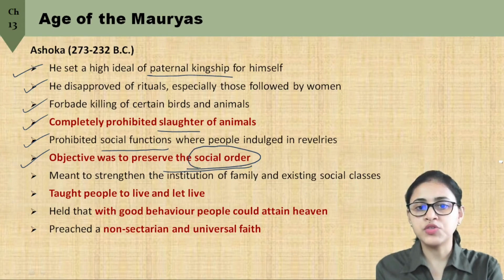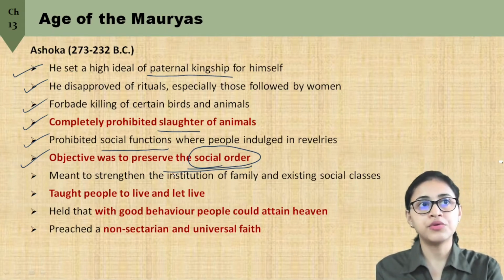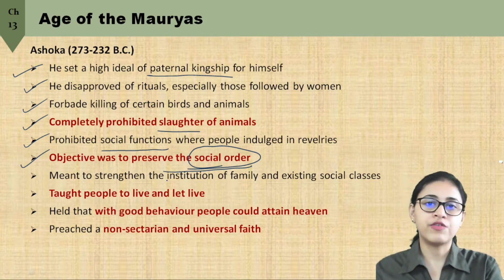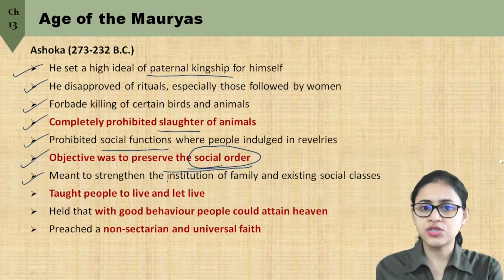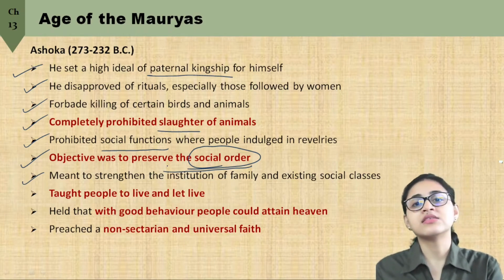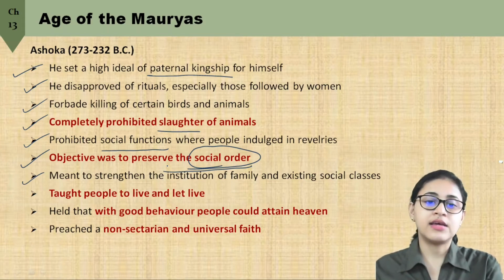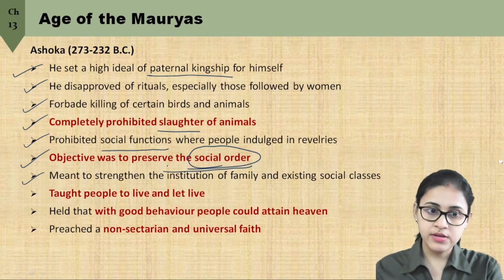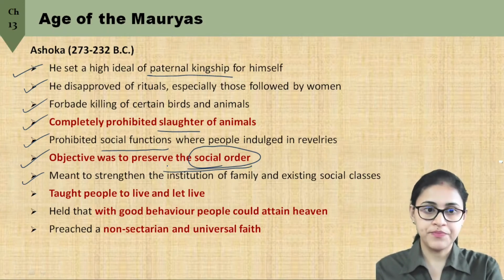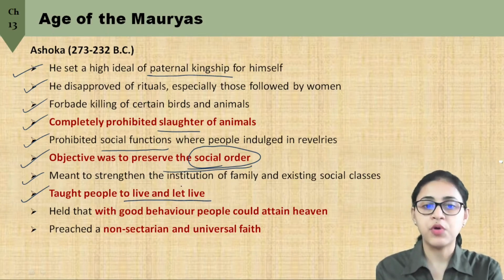His main objective was to preserve the social order or to maintain a moral or an ethical code of conduct, which meant to strengthen the institution of family and also the existing social classes, where Ashoka actually says that we should pay respect to all classes of the society, even to slaves or sudras. Thus, he taught people to live and also to let live. So these were his policies.